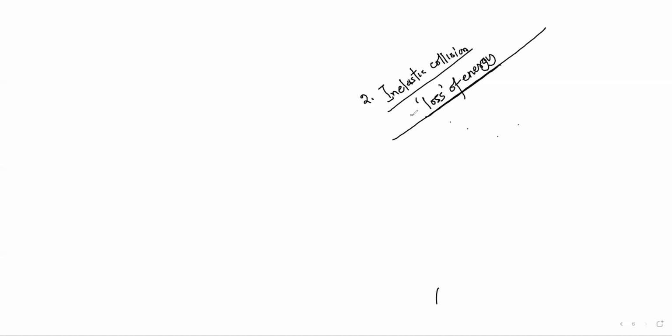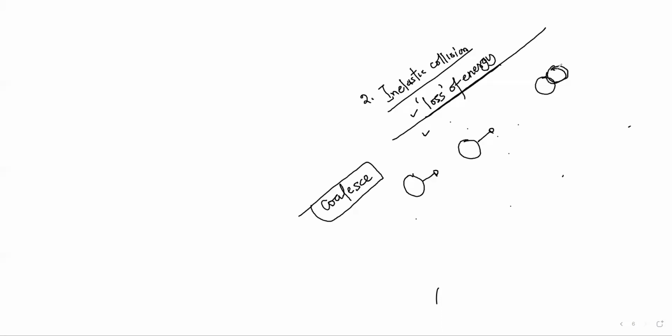For inelastic collision, one, loss of energy. Two, the bodies move together. They coalesce. I don't know if this spelling is correct. They join together after collision and move with the same velocity. This is body 1, body 2. They move together with the same velocity. This is before, this is after, and they are stuck together. They collide and they stick together.